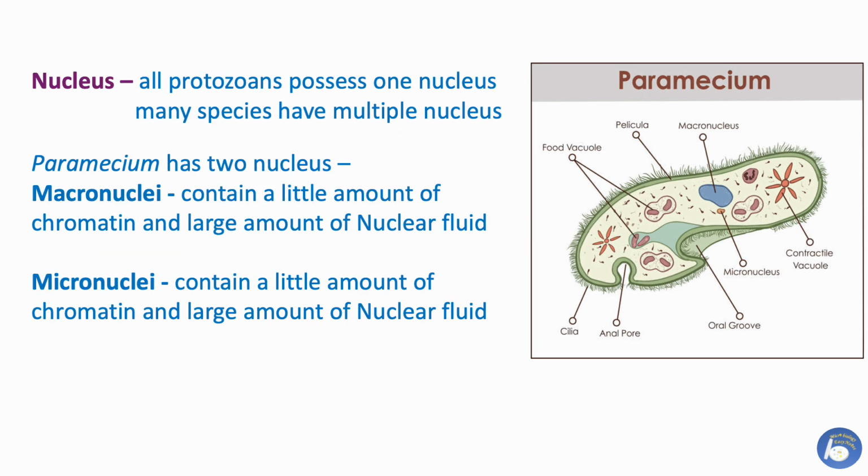Nucleus. All protozoa possess at least one nucleus, but many species have multiple nuclei. Paramecium, which belongs to the ciliate group, has two nuclei, macronuclei and micronuclei. Macronuclei contain a little amount of chromatin and a large amount of nuclear fluid, while micronuclei contain a large amount of chromatin and a little amount of nuclear fluid.